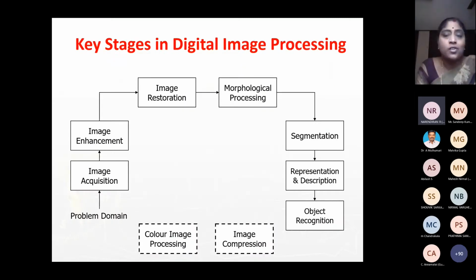Next, once you segment the region of interest, is representation and description. See, for example, I want to find out a particular person who is working in your office. I can simply say he'll be tall, he's coming from so and so place, his father is working as so and so. If I give these three pieces of information, you'll be able to identify the particular person. I will not give the entire photograph to you to find out who it is, right? So only certain features I give to you, you are able to identify the particular object. Yes or no?